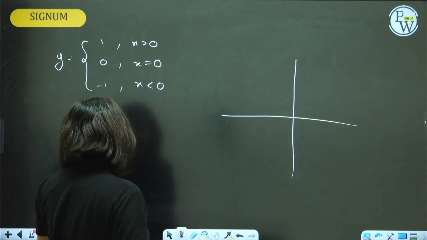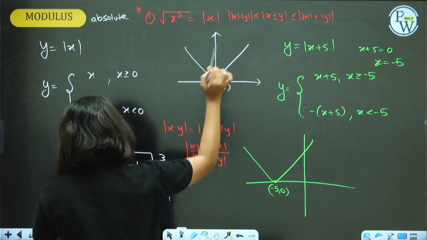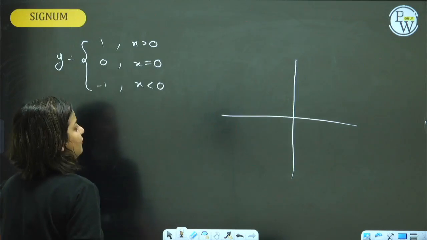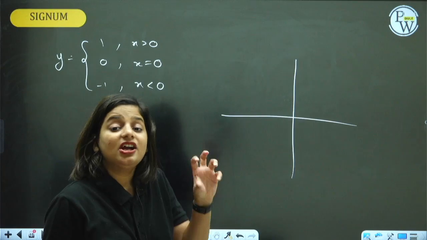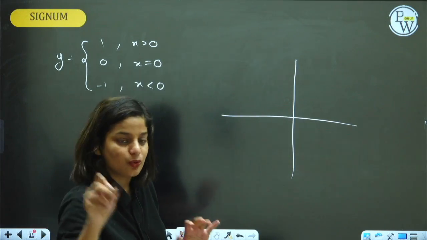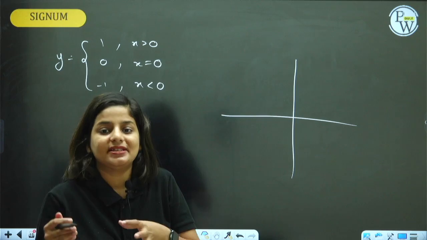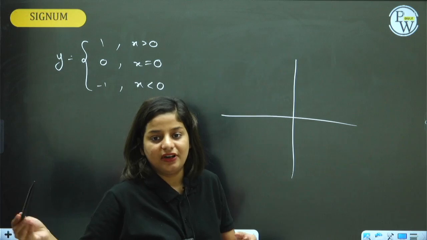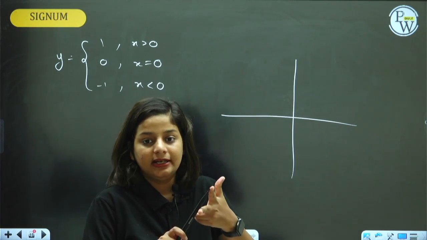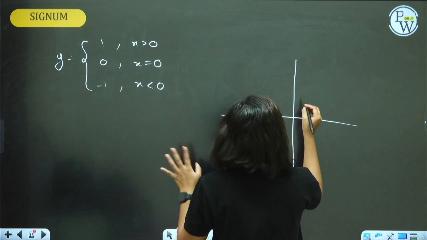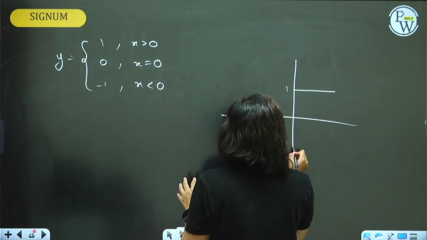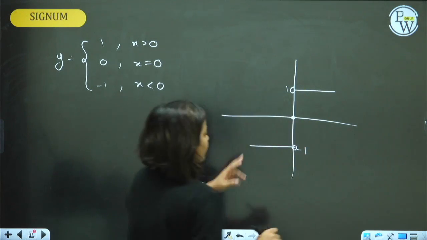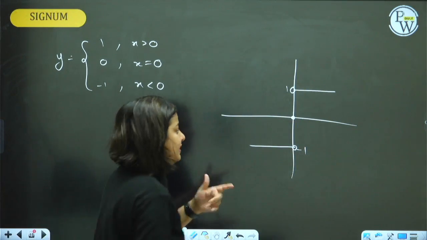Before this, all the graphs were drawn with a single stroke. I didn't have to lift my pen in order to draw the graph. They were continuous functions drawn with a single stroke. Now the graphs will be piecewise, that is, broken. I will have to lift my pen. These are called piecewise functions: signum, GIF, fractional part. This is the graph: all the positive numbers give 1, all the negative numbers give minus 1, and at 0 it is 0. I had to lift my pen, you could see it.